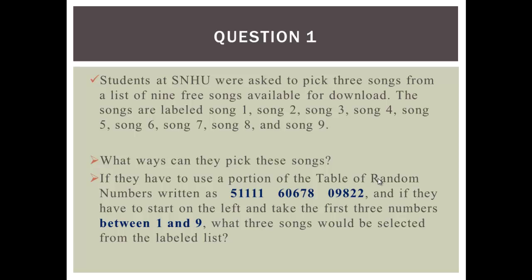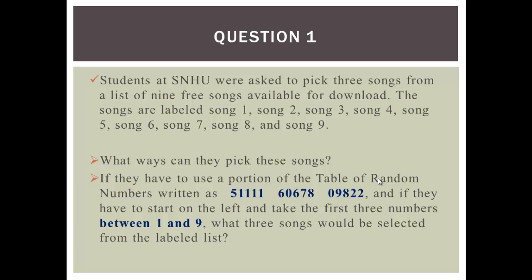Okay, so first of all, you have to pick a song between 1 and 9. So 1 is a single digit, 9 is a single digit. So you can't pick 10, right? Because it's between 1 and 9.